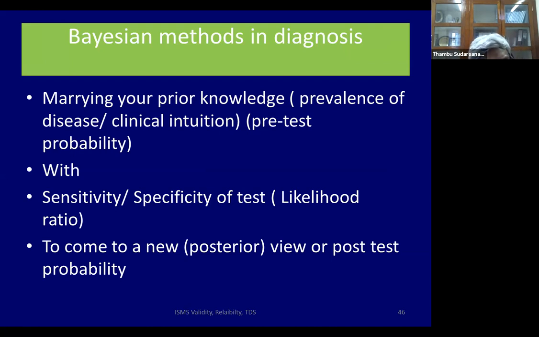Now we are going to talk about Bayesian methods in diagnosis. What is Bayesian methods? Once again, forgive me if I'm teaching the experts, but I'm assuming that this is new to some of you. So Bayesian is marrying your prior knowledge. What do you know before you did the test? The prevalence of the disease, clinical intuition. It's also called pre-test probability. You marry that with something from the current test. A combination of sensitivity and specificity I told you is likelihood ratio. And you come to a new posterior view of the test or probability. So this is an important concept.